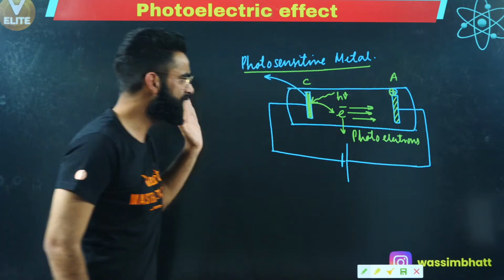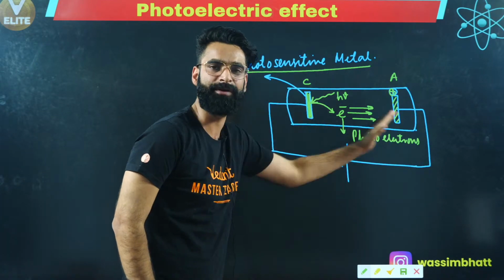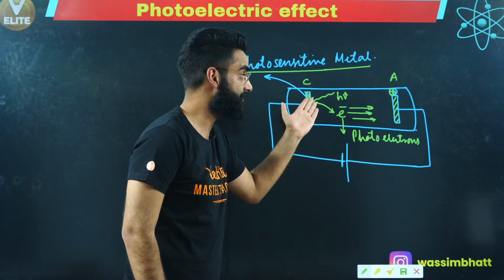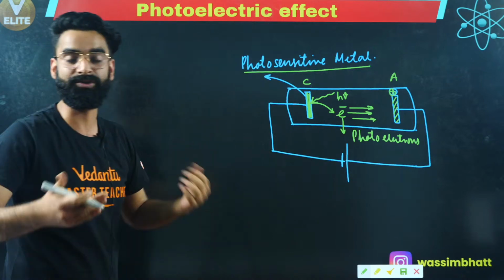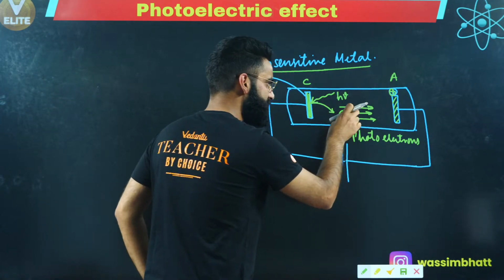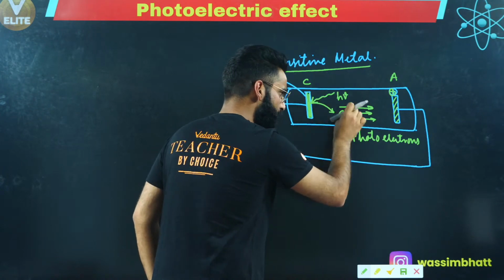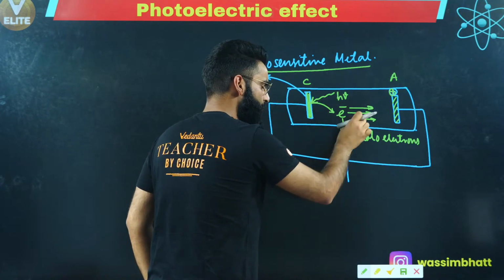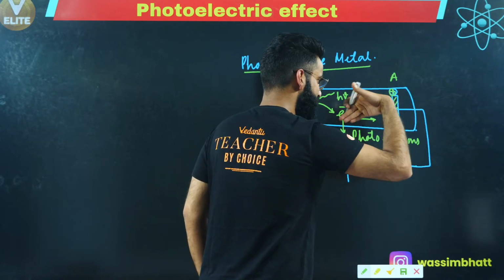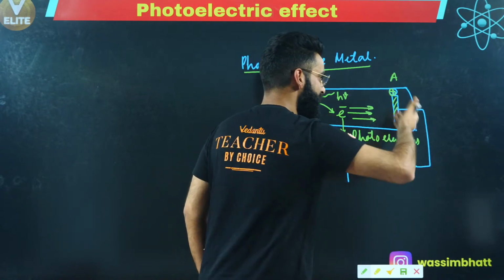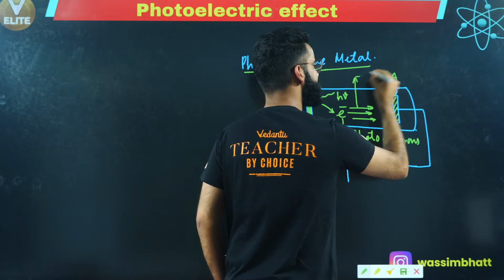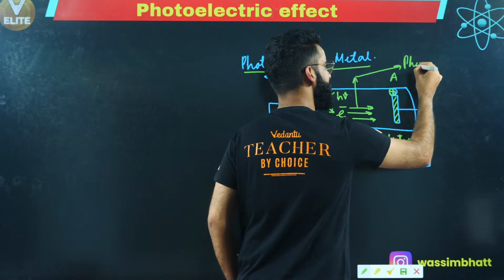And this directional movement of charge, this directional movement of electrons coming from the cathode towards the anode, leads to the generation of the photoelectric current, right? The current which gets generated when these photoelectrons all together move towards the anode, this directional movement of electrons, leads to the generation of current, and that current is what I call photoelectric current, right?